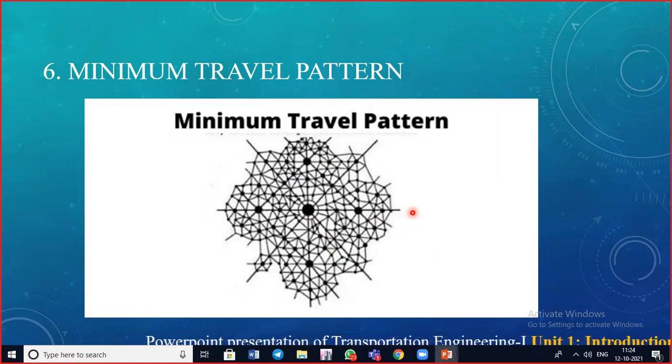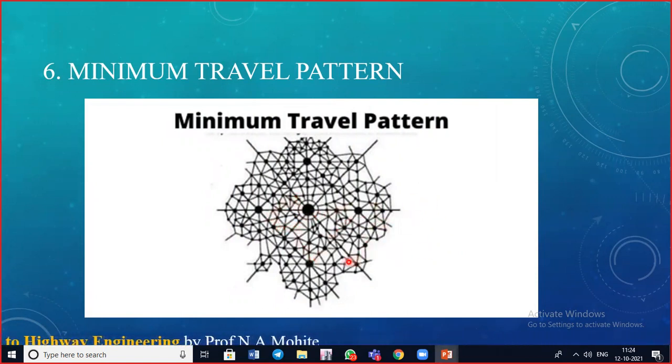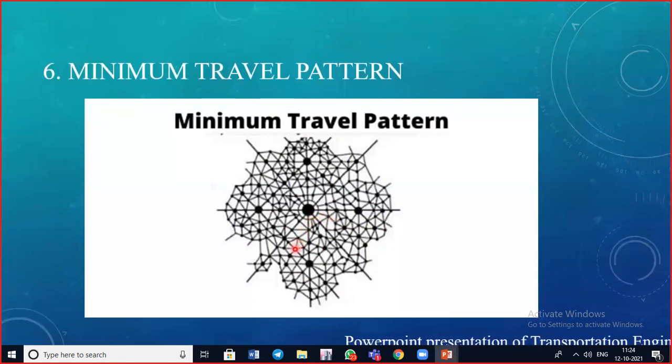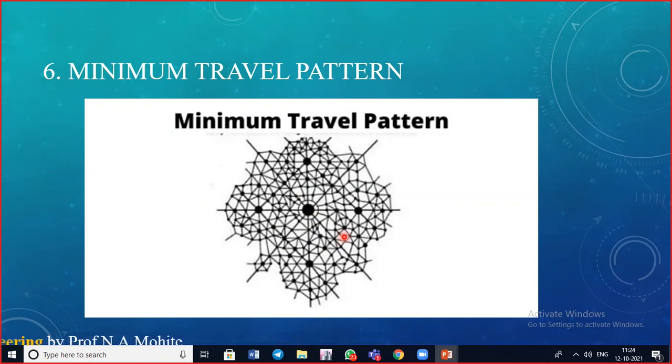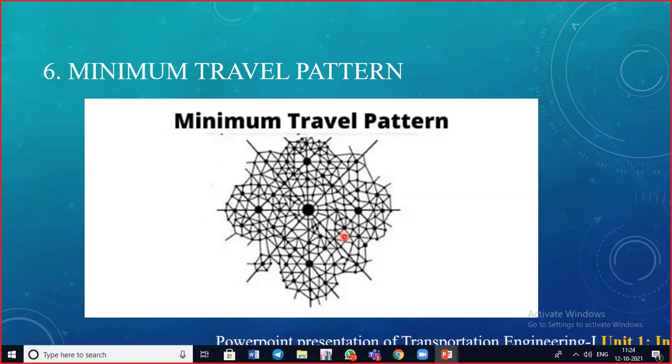In general we can call it a shortcut. We can take turns wherever we require, but construction of a road in such a manner is a difficult one, and we don't get such a size of plot for the provision of such a road pattern.